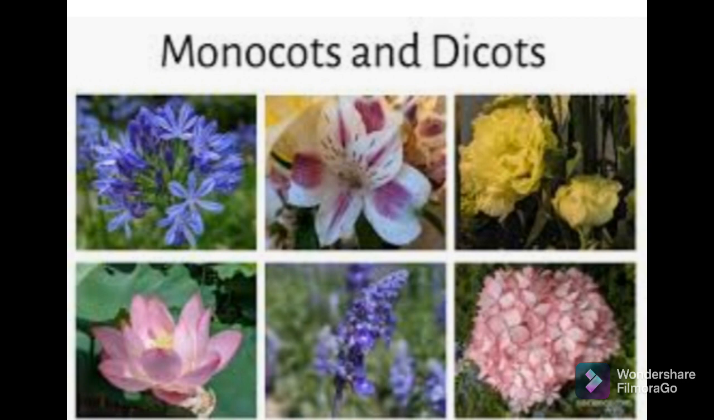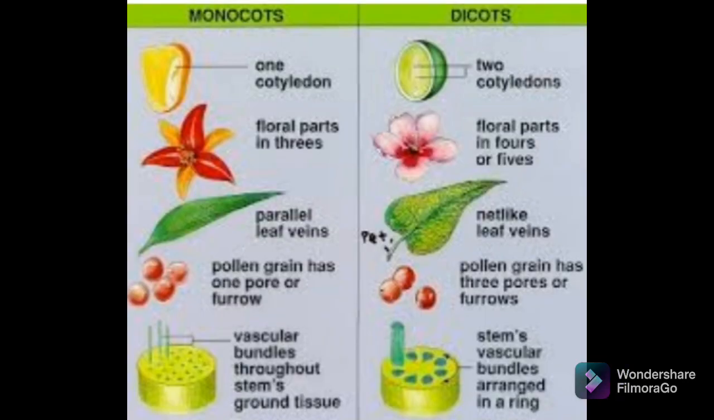The angiosperms are divided into two groups on the basis of the number of cotyledons. Just now I told you the two types, monocotyledons or monocots, and plants having seeds with two cotyledons are called dicots. So what are the examples of monocot and dicot? You can see in the picture.